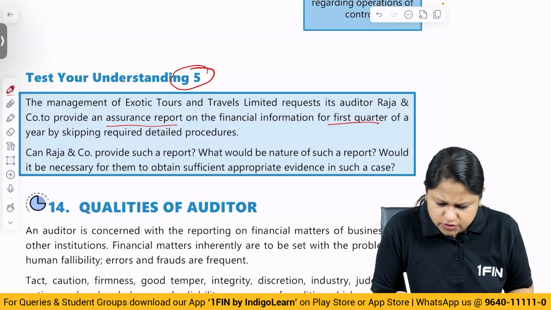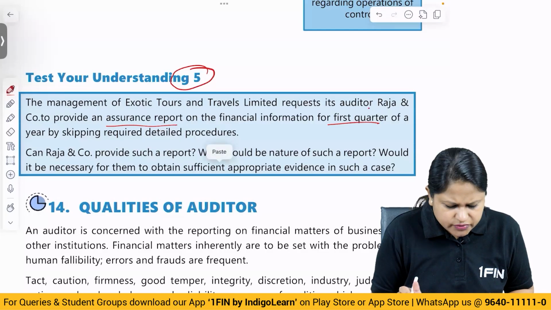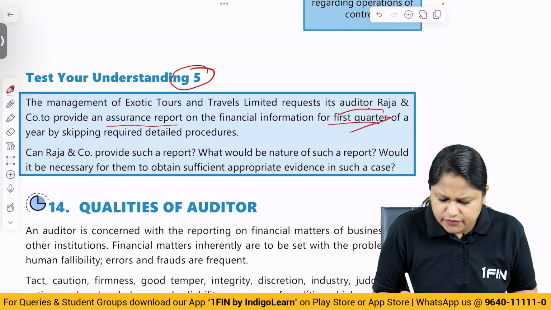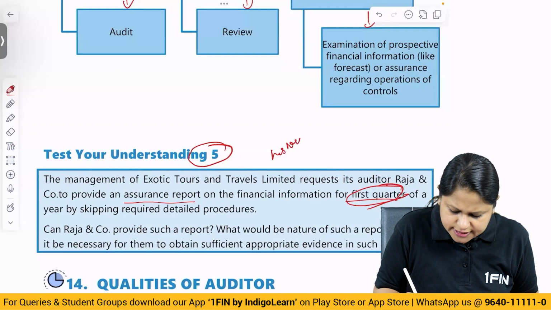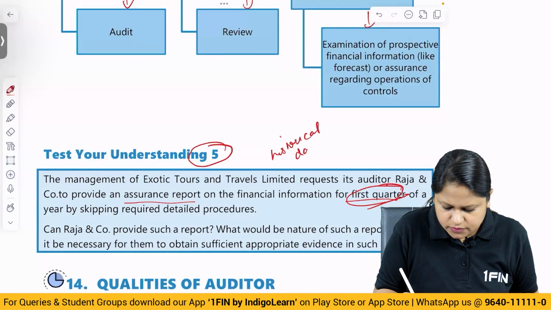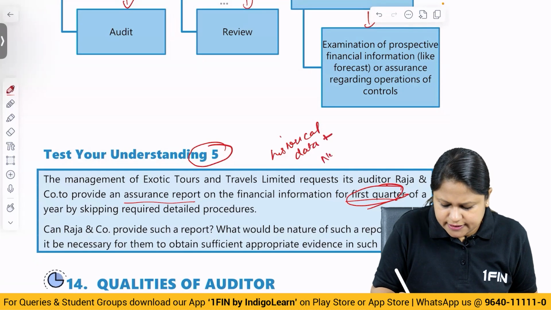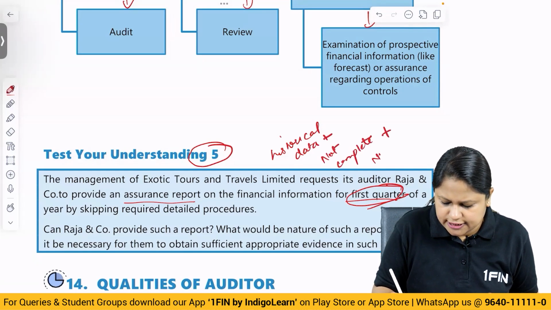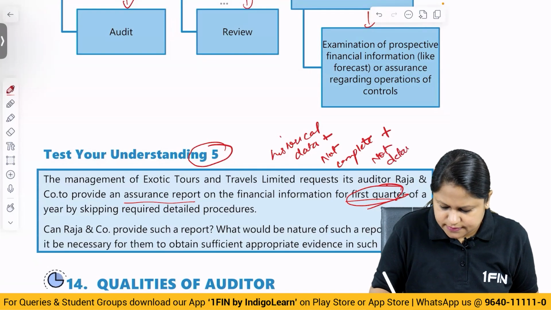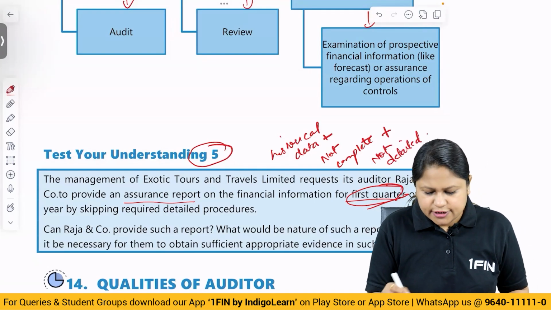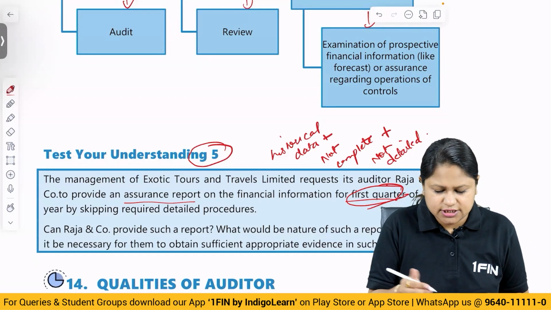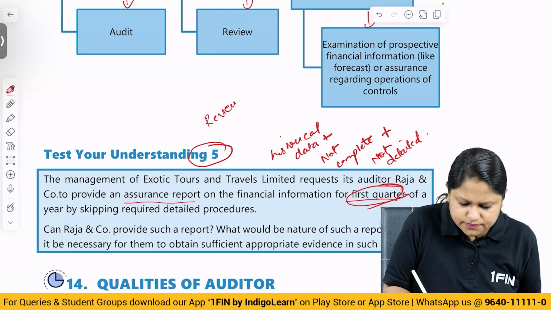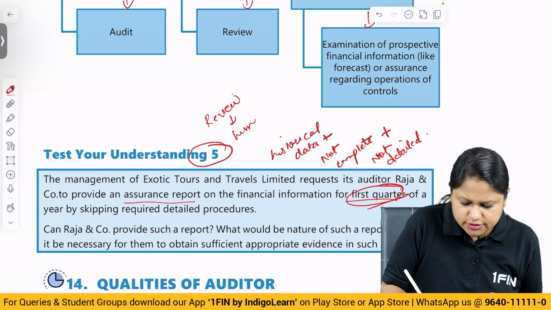First of all, they are the auditors. Only the first quarter has been asked, so it is historical data only, plus not complete, plus not detailed. Correct? If you look into all these things, you come to an understanding that if it is historical data, it cannot be other assurance; it has to be considered a review, where you are going to provide limited assurance.